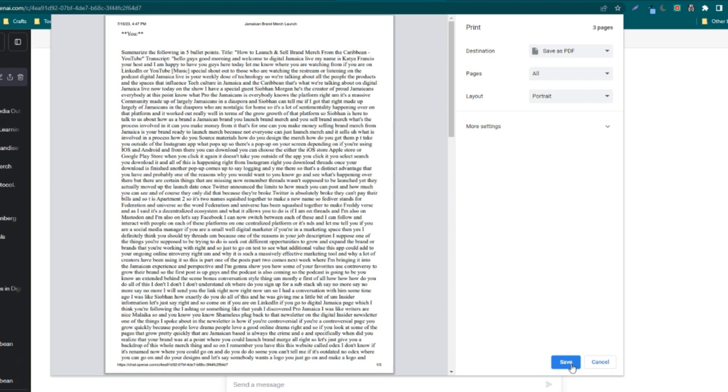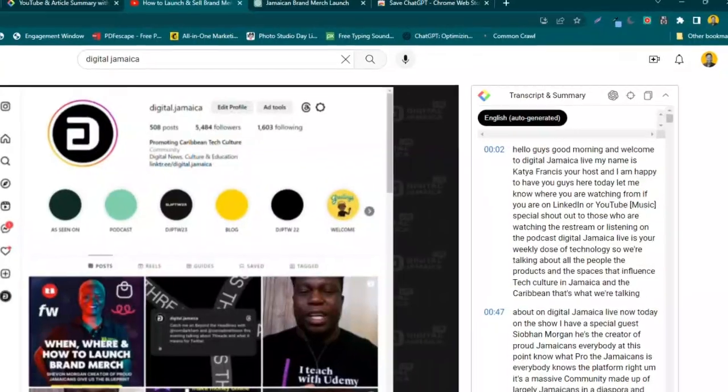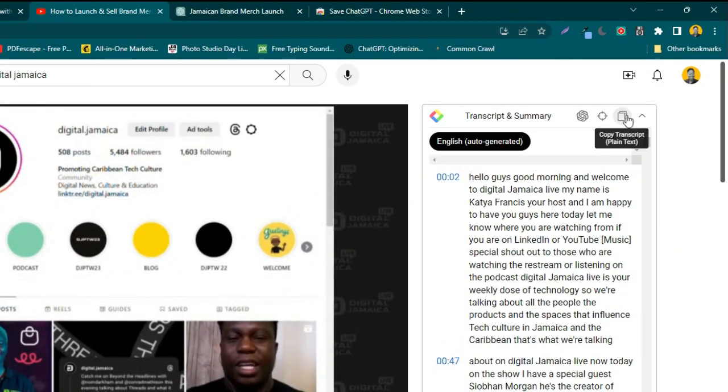But remember, when you're saving a PDF, you can't then go back and edit. And I don't particularly want to edit in ChatGPT. It's not the most comfortable editor for me. So what happens if I want to save it in a Google Doc or in a Word doc? Well, you could use Save ChatGPT and save it as a text file, or you could go back to YouTube and click on this icon here that says copy transcript.